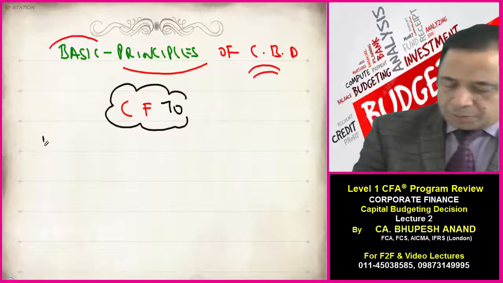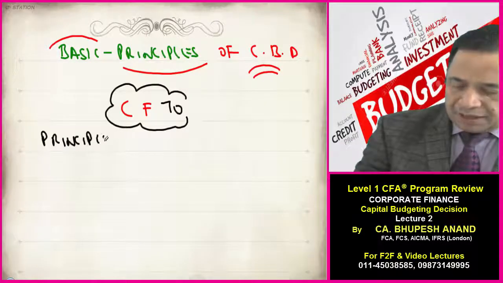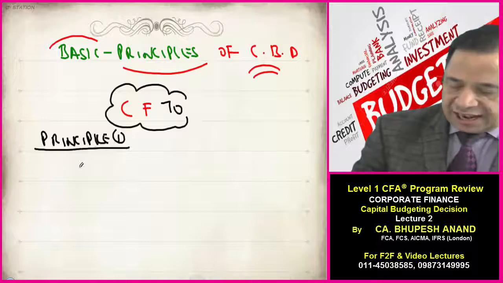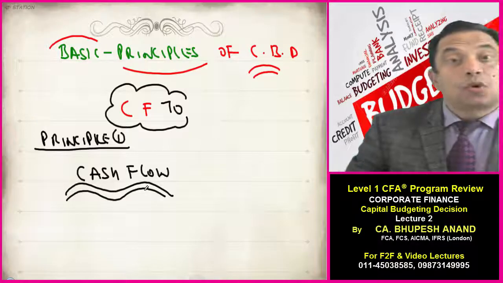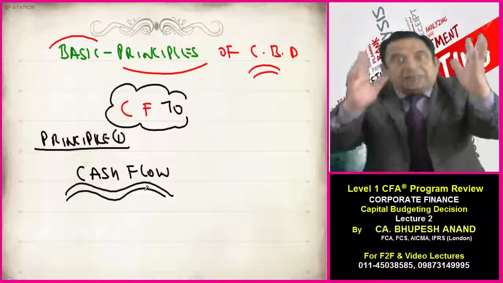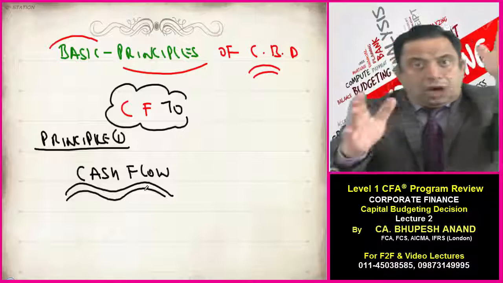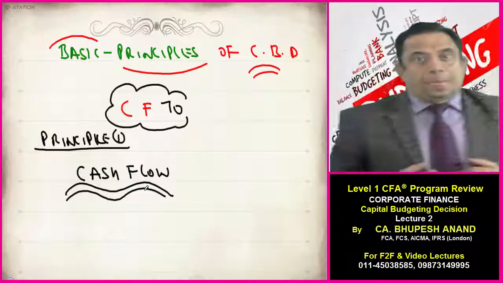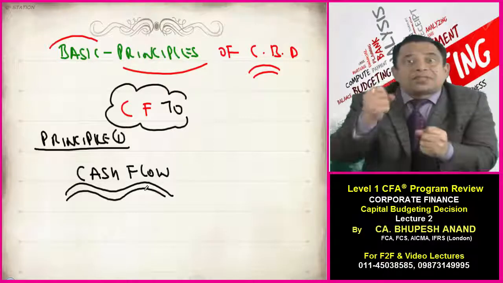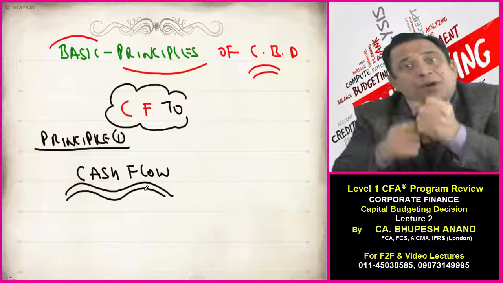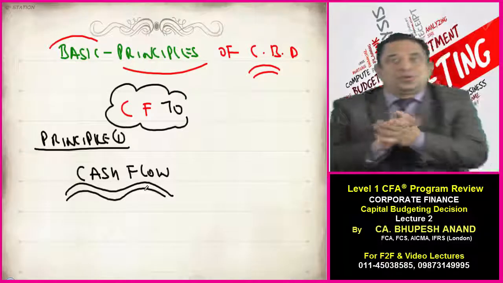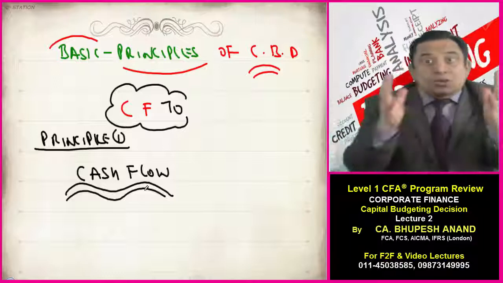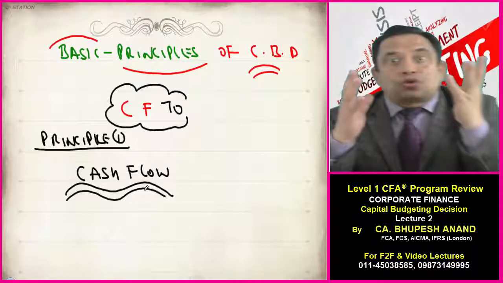CFTO. So principle number 1 is, when I say C, I mean cash flow. The first principle is named cash flow. In capital budgeting decisions, we will not consider the profit. We will not decide on the basis of profits. A project can be profitable, but not actually yielding us any cash flow. So my decision should be based on cash flows.